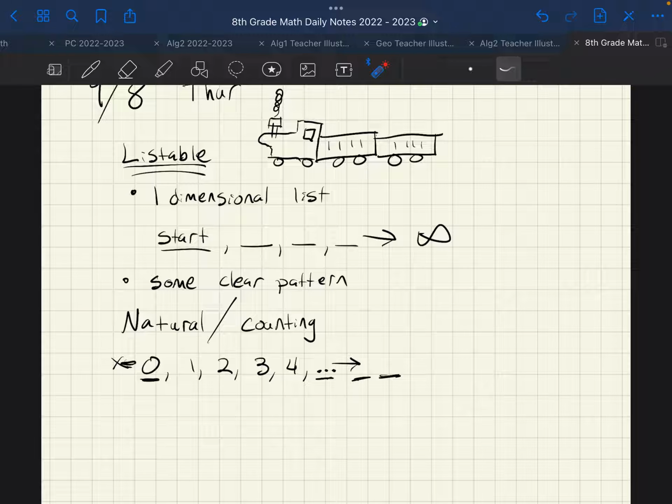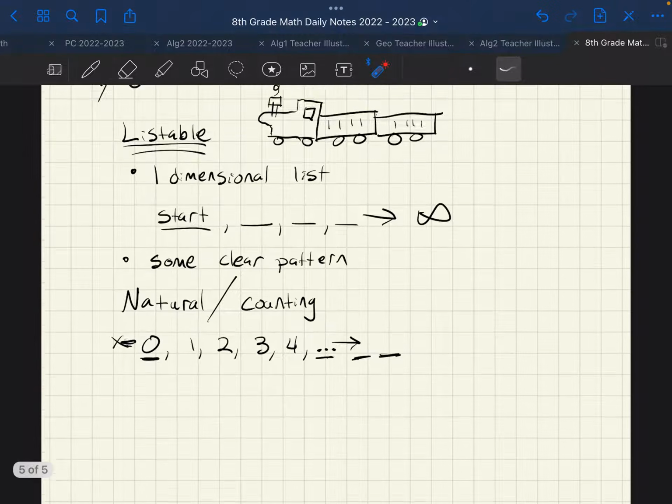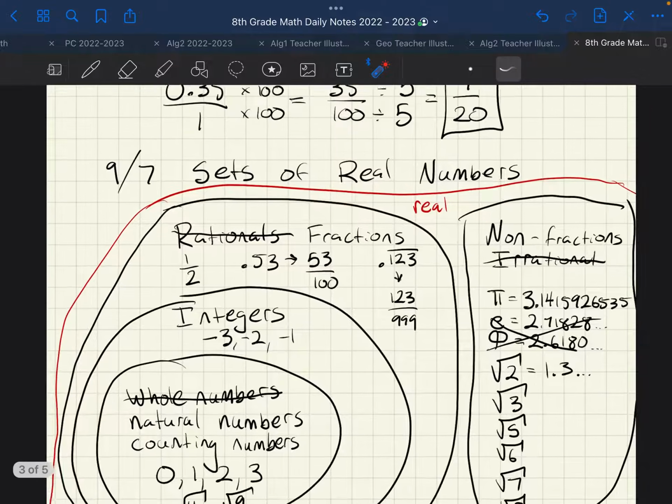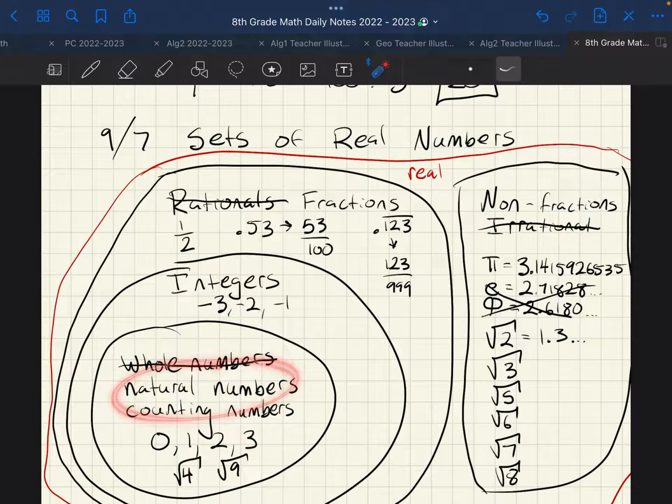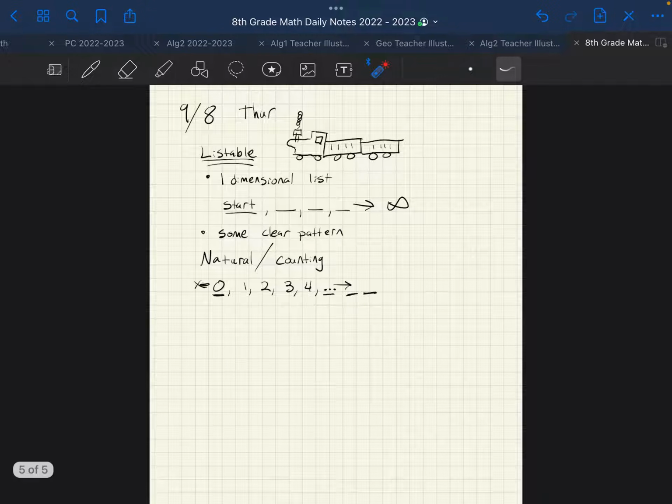So let's try something a little bit harder. What about integers? The next level up, right? We had natural numbers down here, and integers are the next level up. Are integers listable? Are rationals listable? Are real numbers listable? One of those is not, by the way. Let's figure out which one.